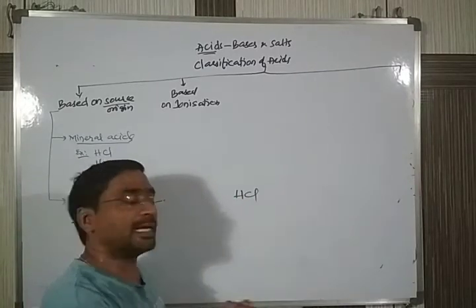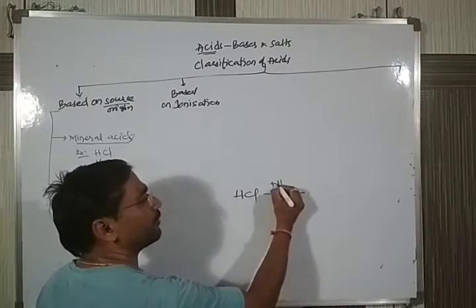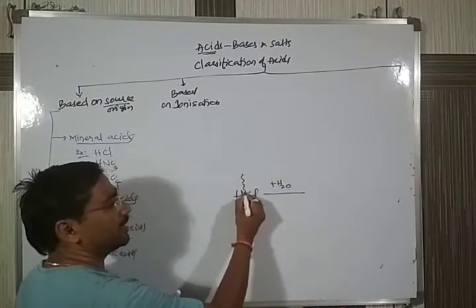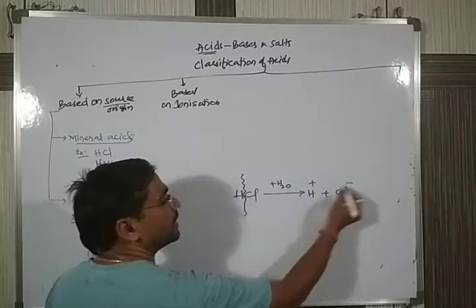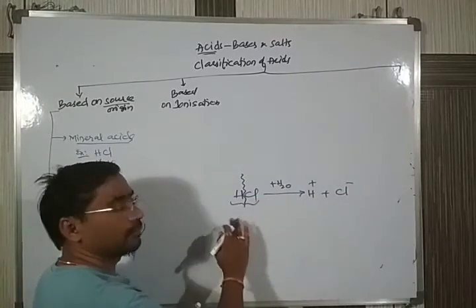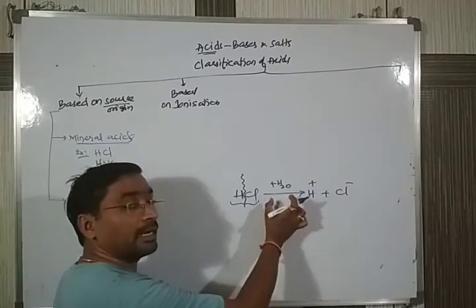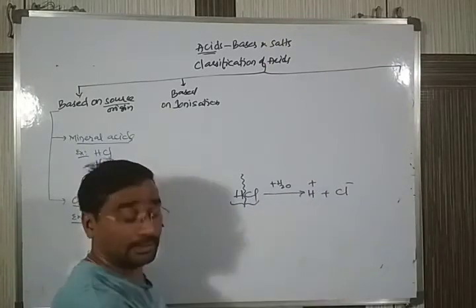If you take HCl acid, whenever we add a little bit of water, this molecule should divide and convert into H plus and Cl minus. You see here, it is a molecule. After adding water, it is converting into ions.